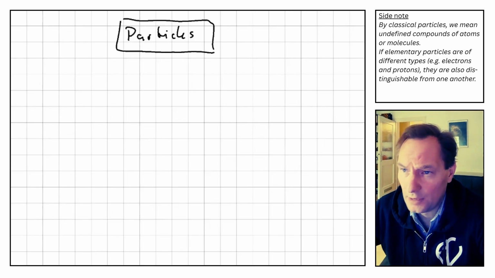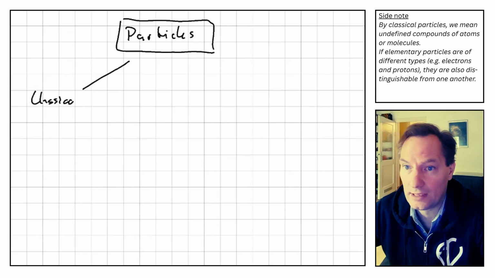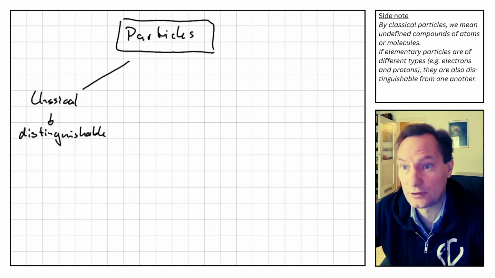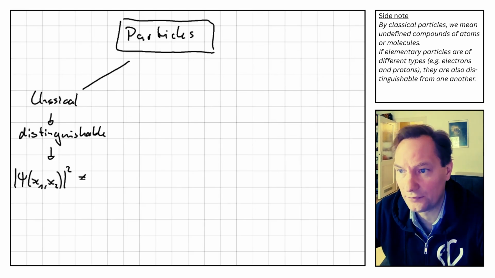The physical world can be divided into classical particles and quantum particles. Let's have a look at classical particles first. These particles are distinguishable. If we have a system of two classical particles and exchange them, for example by reassigning energies, then the probabilities of finding them somewhere would change too. We can express this in terms of probability densities. So |psi(x1, x2)|² is different to |psi(x2, x1)|².